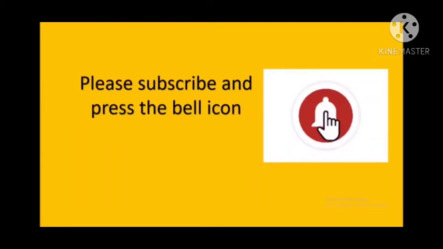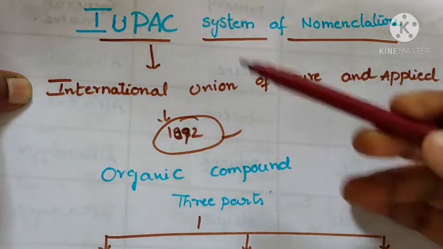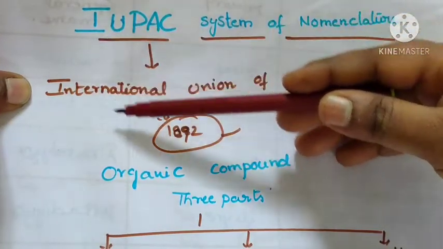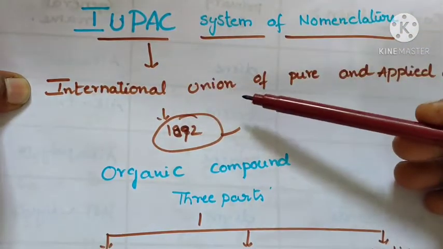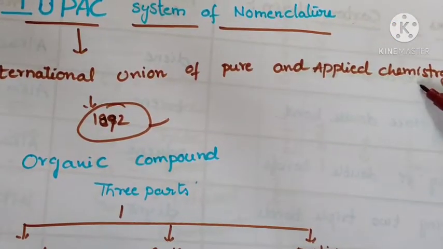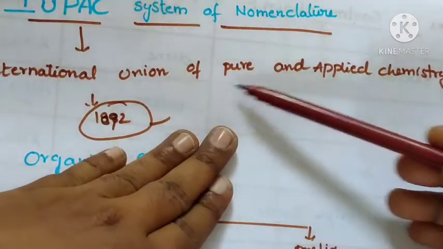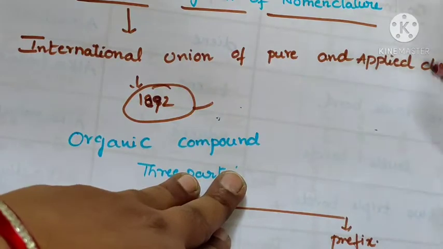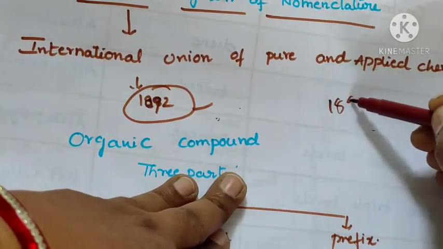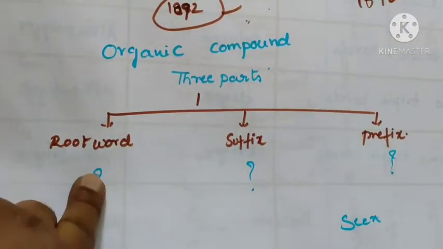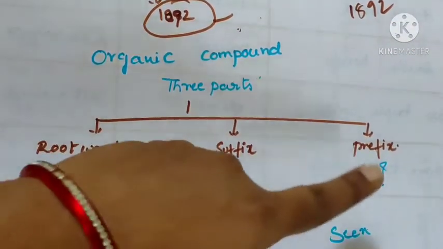In this session, we will understand the concept of the IUPAC system of nomenclature. IUPAC means International Union of Pure and Applied Chemistry. It was established in the year 1892. In organic compounds, we write the name as the IUPAC name. It consists of three parts: root word, prefix and suffix. The root word is the chain length.